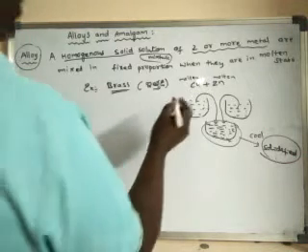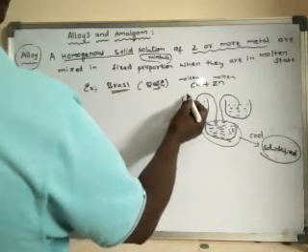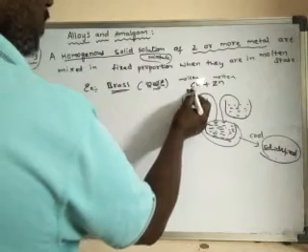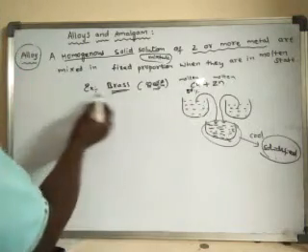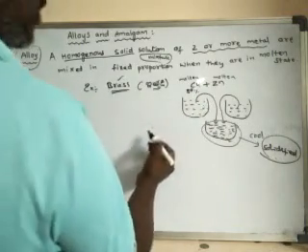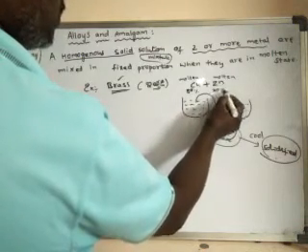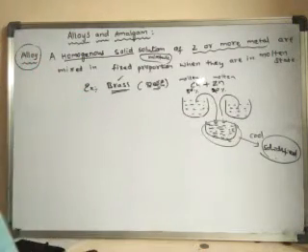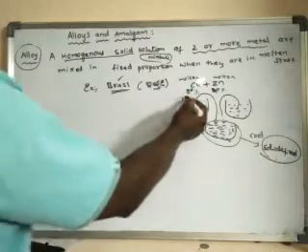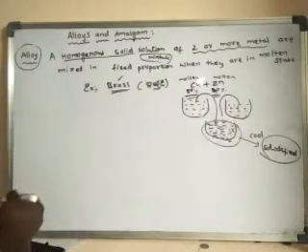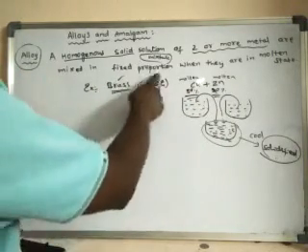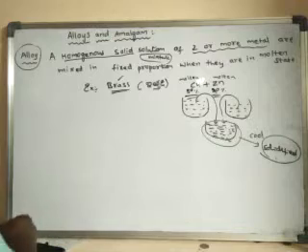For example, if copper is 80% of this brass, then zinc will be 20%. So that means a fixed proportion, or else a definite proportion.